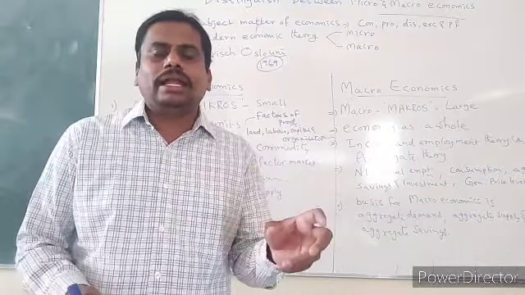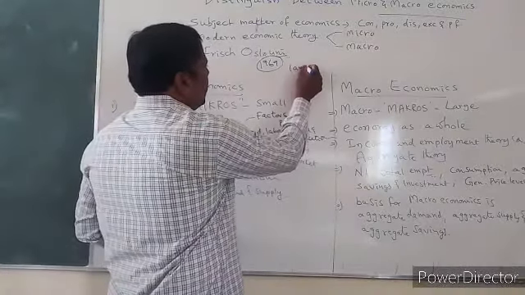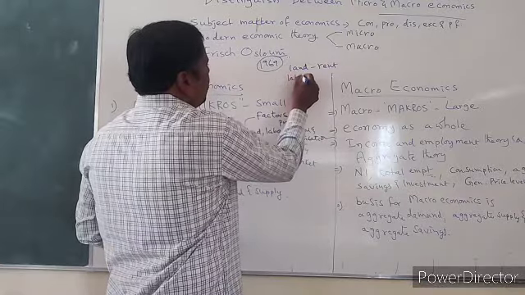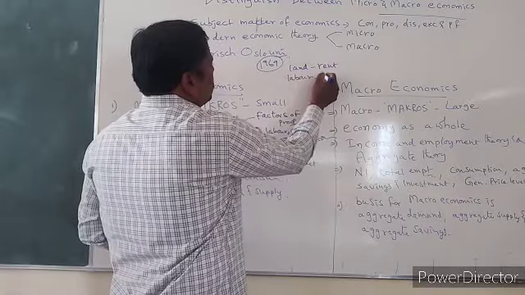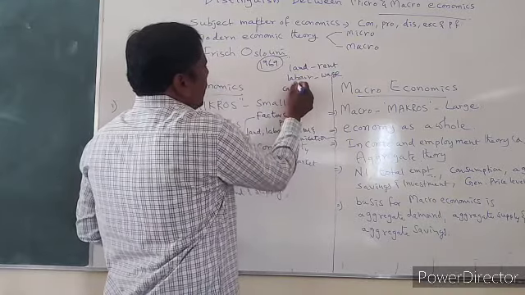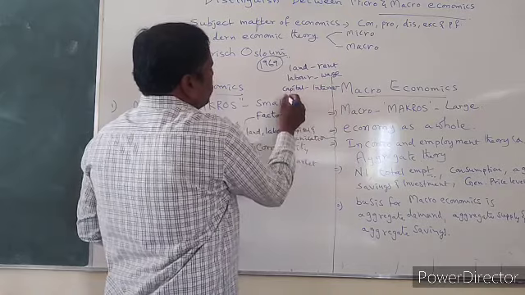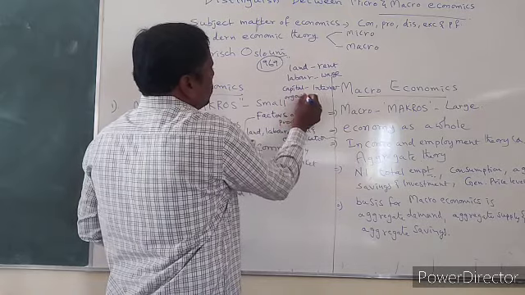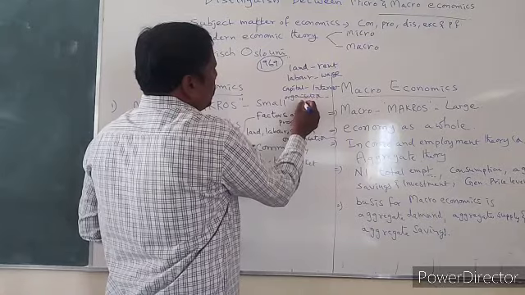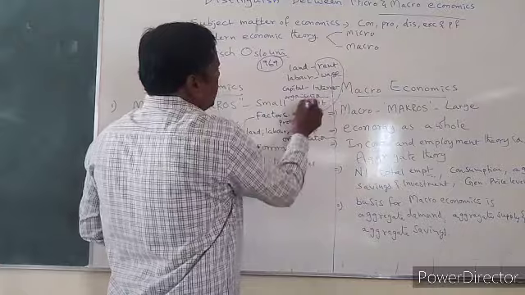What is the price of land? Land price is rent. What is the price of labor? The price of labor is wage. What is the price of capital? Capital price is interest. What is the price for organization? What is the reward for organization? That is profit. So what does microeconomics deal with?